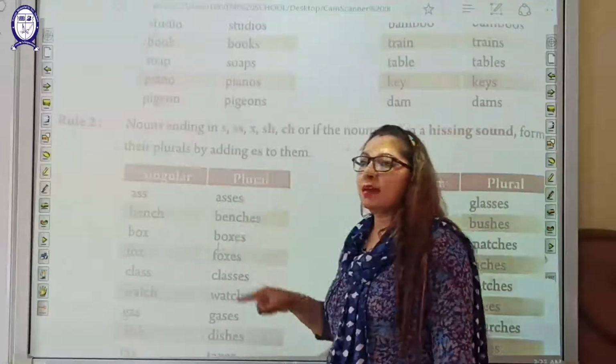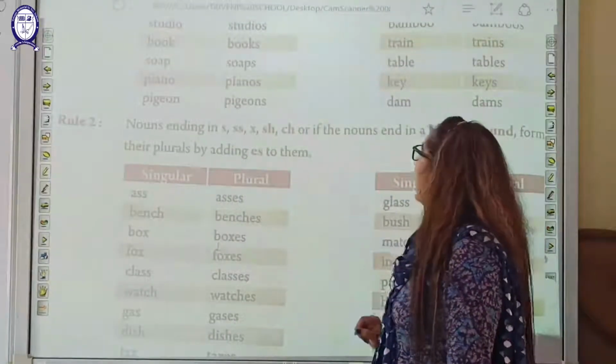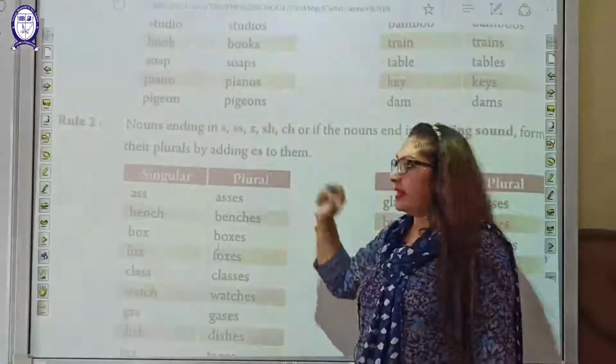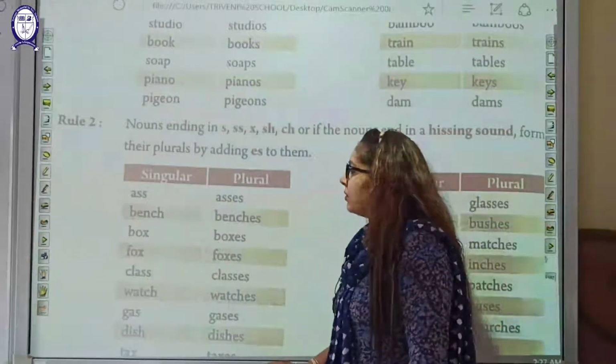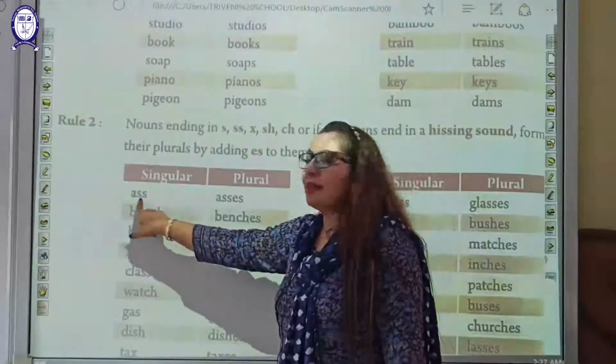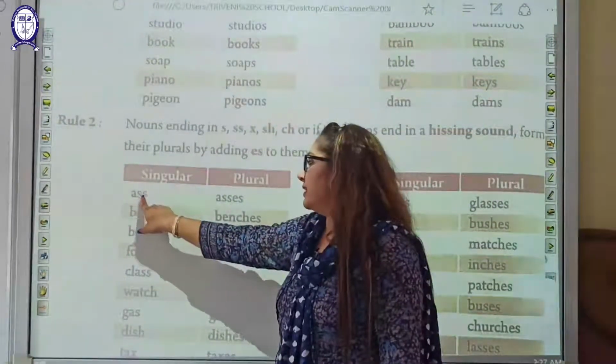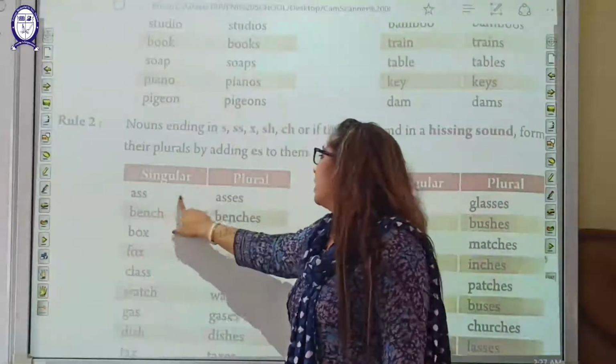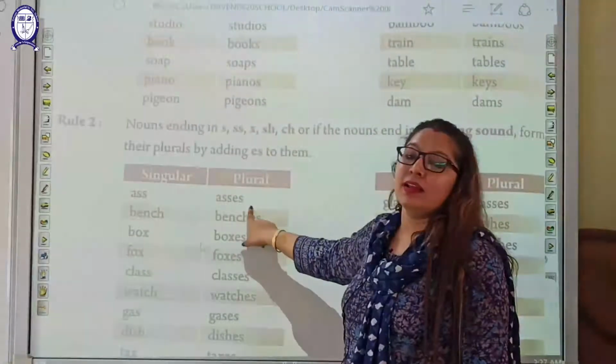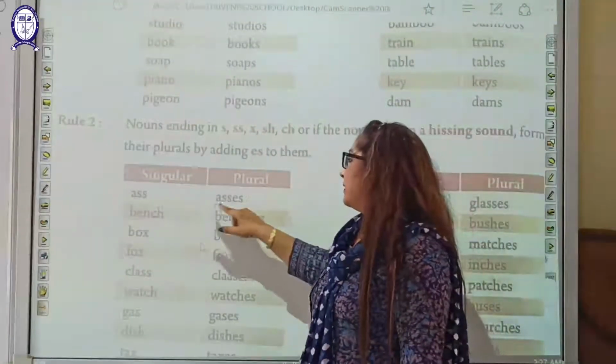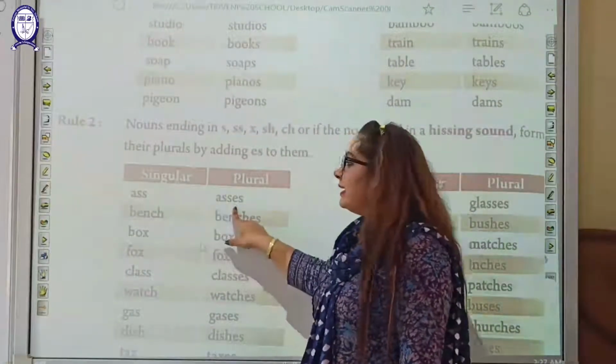So to make them in a plural form, what you have to add? es. So now here you have seen double s is in the end of this word. Now we'll add at the end of this word es.